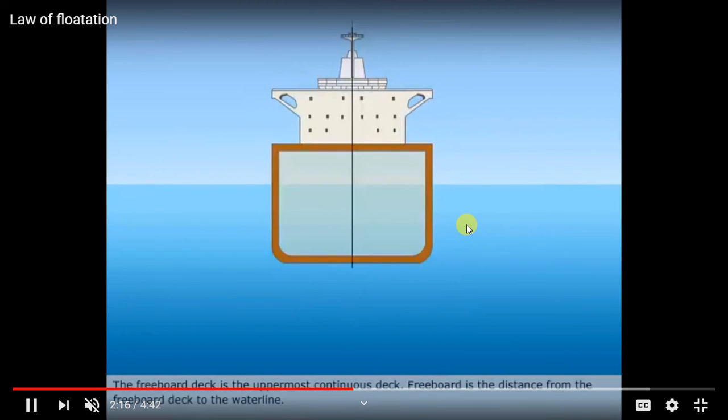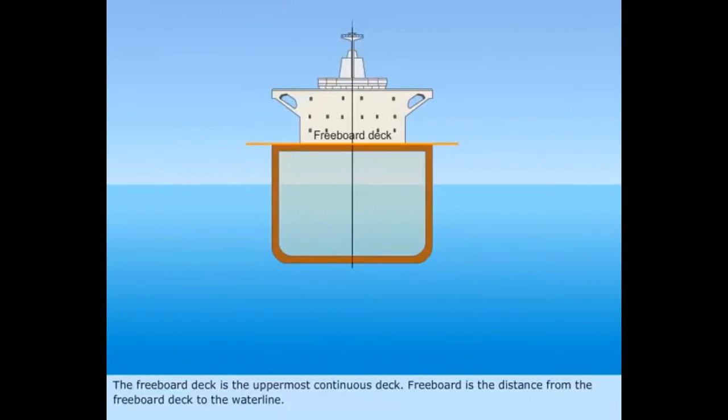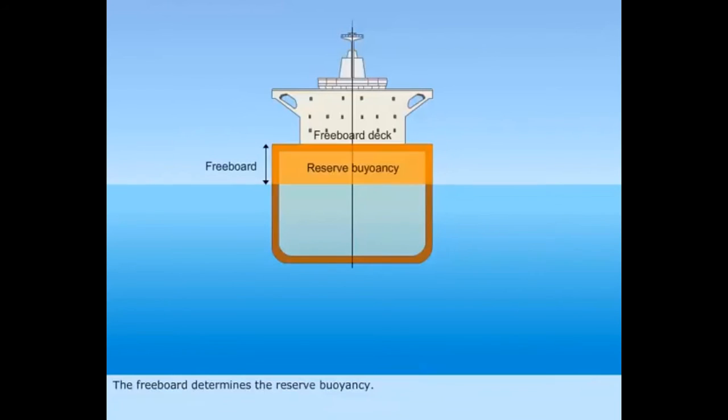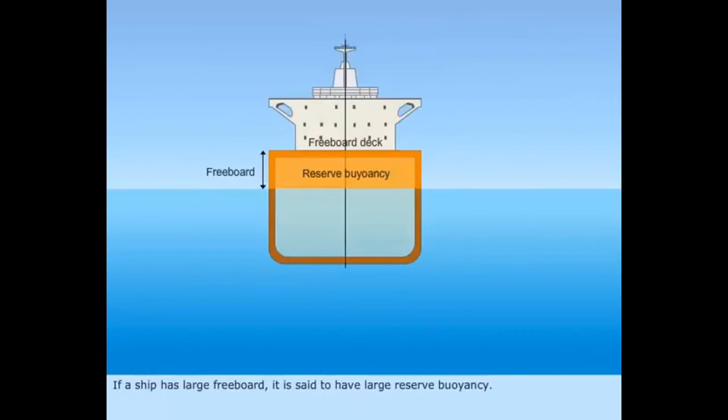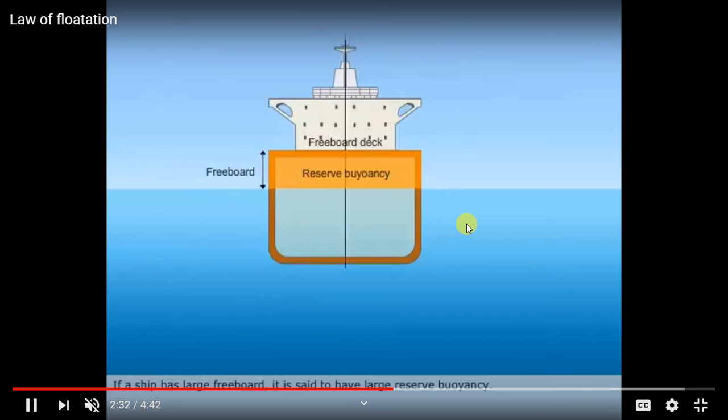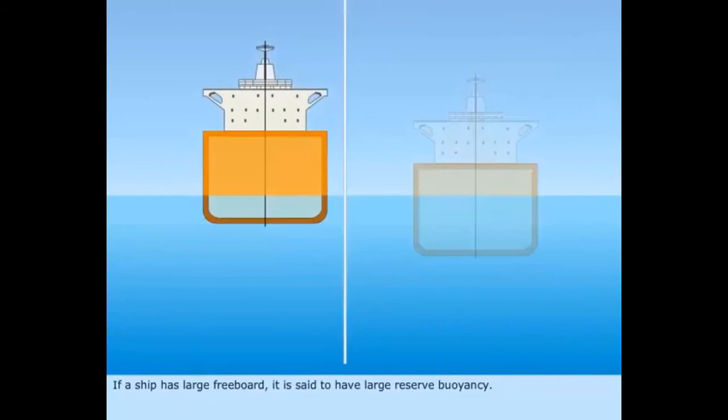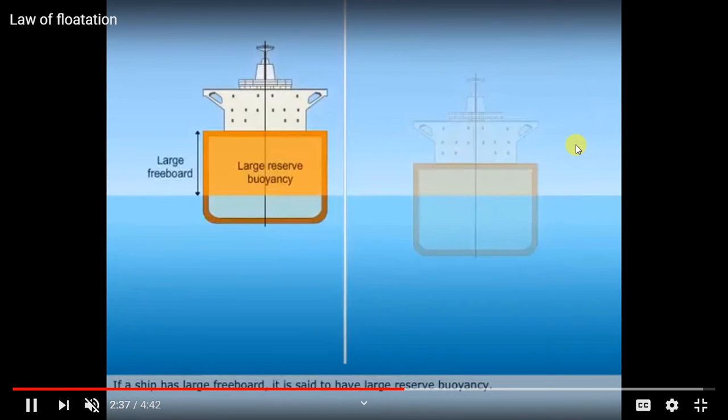Like if you drop an iron nail and a rubber cork in water, the iron nail will sink because the iron density is greater than the water density. But the rubber cork has the tendency to float because its density is less than the water.